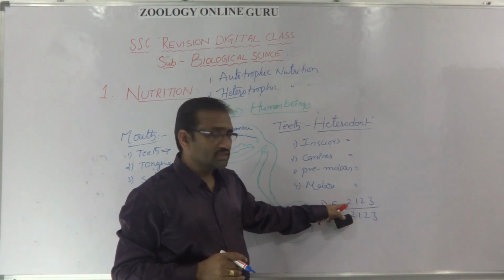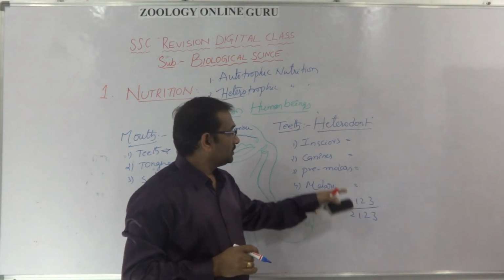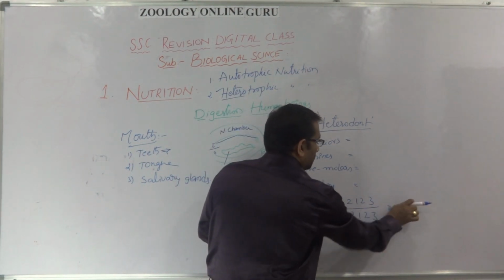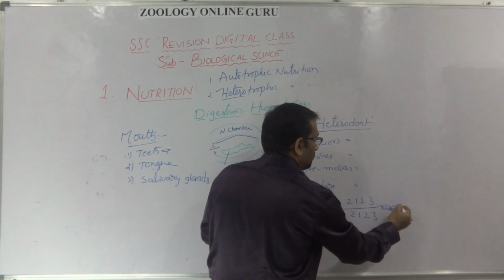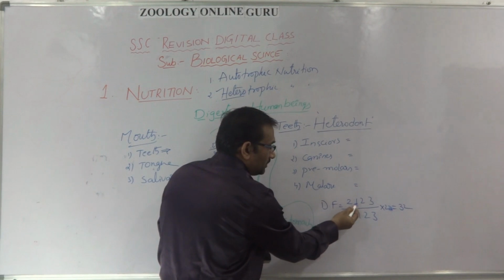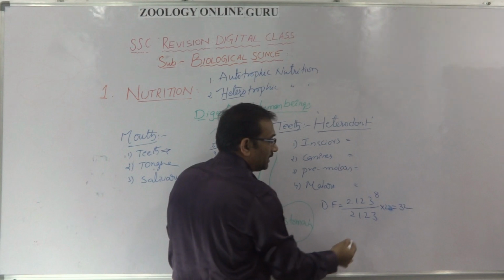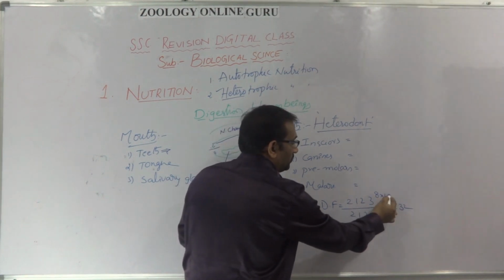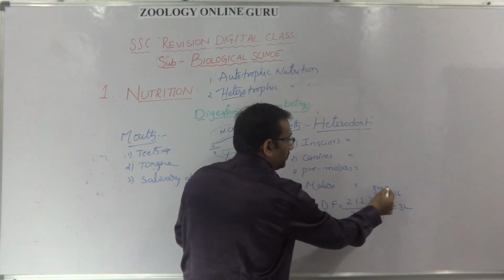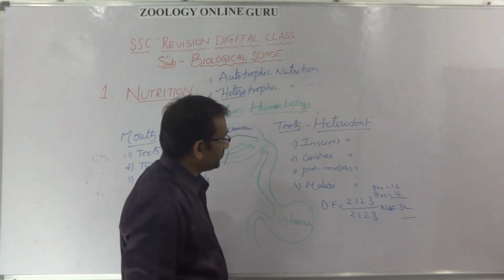First 2 is the incisors, then canines, premolars and molars. So totally they are 8 into 2 is equal to 32. 2 plus 1 is 3, 3 plus 2 is 5, 5 plus 3 is 8. So half of the upper jaw contains 8, 8 into 2, that is 16, and lower part also 8 into 2, 16. Totally there are 32 teeth.